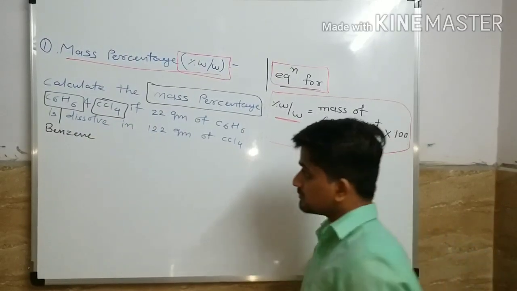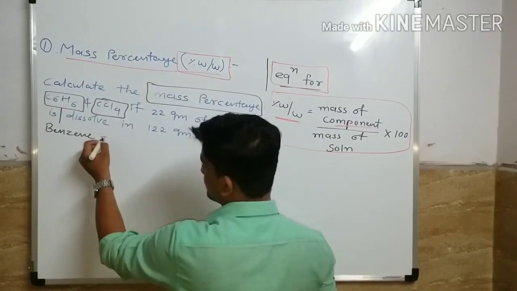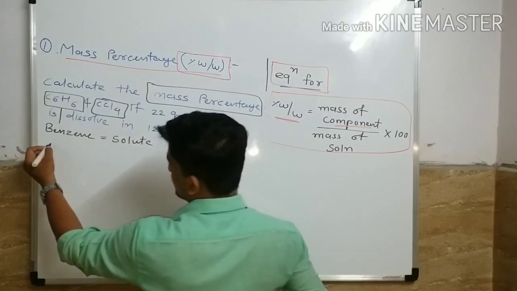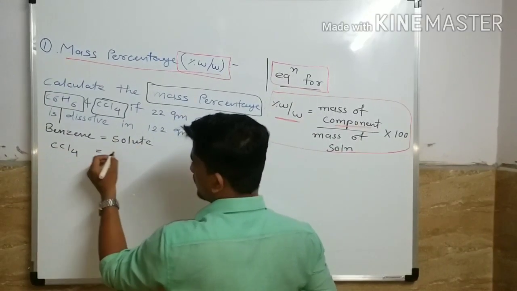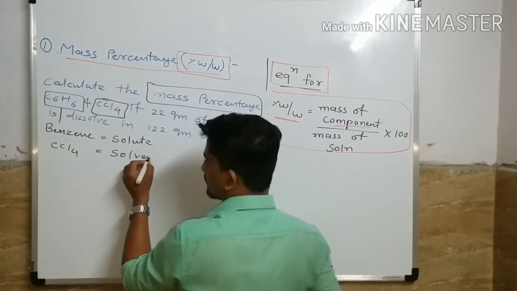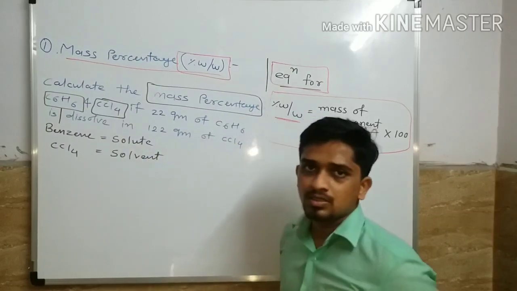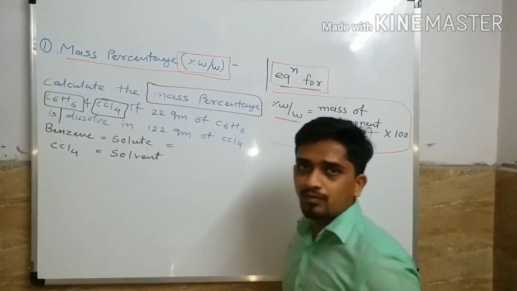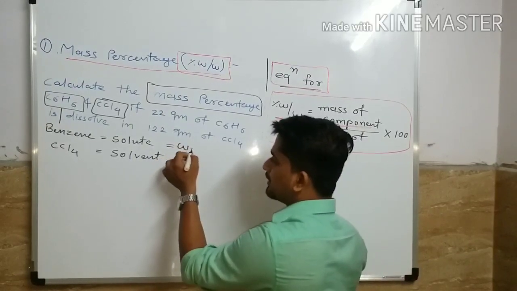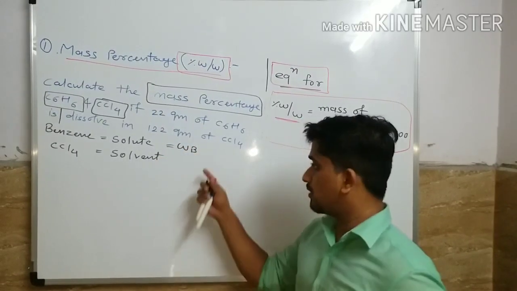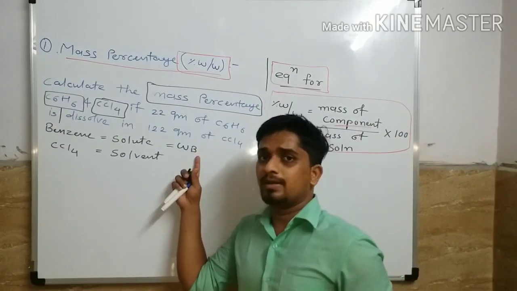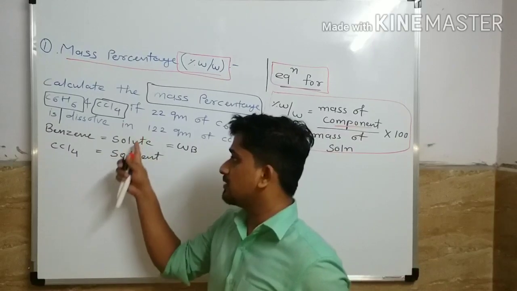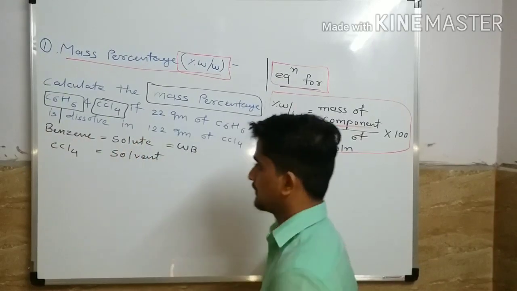Okay. The benzene is our solute and CCl4 is our solvent. Mass of benzene we are going to represent by WB. I already told you that B stands for solute, and in this question solute is benzene.